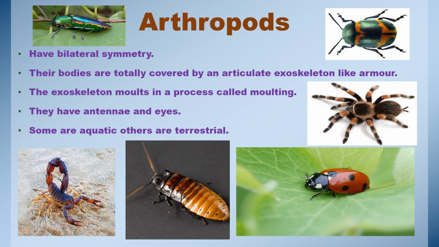Arthropods. They have bilateral symmetry. Their bodies are totally covered by an articulated exoskeleton like armor. The exoskeleton molts in a process called molting. They have antennae and eyes. Some are aquatic, others are terrestrial. Organisms with jointed feet, for example, grasshoppers, butterflies, and dragonflies belong to this group. Other members include spiders, crabs, and lobsters. The name arthropoda comes from Greek words: arthro means joint, poda means foot.